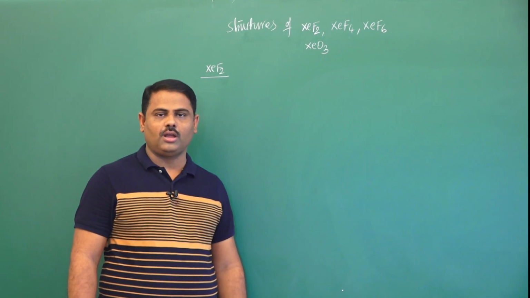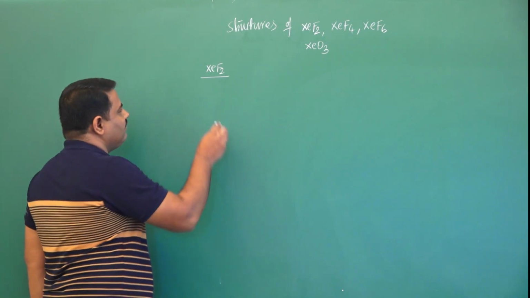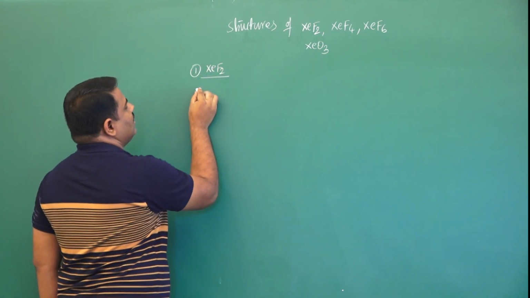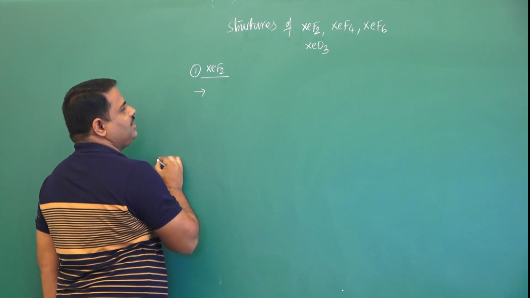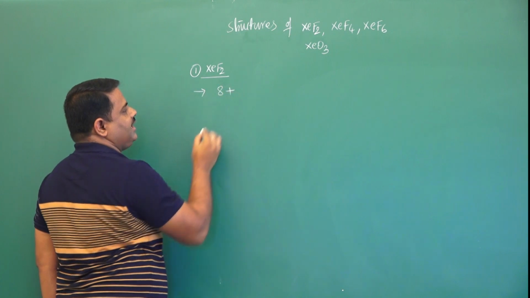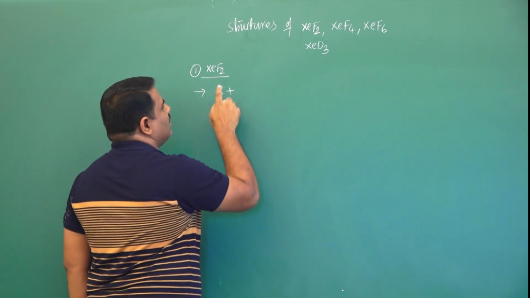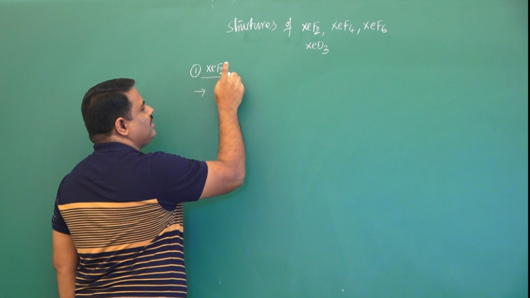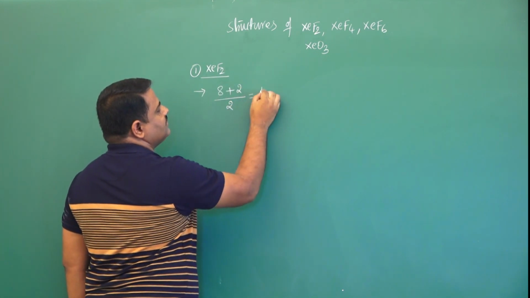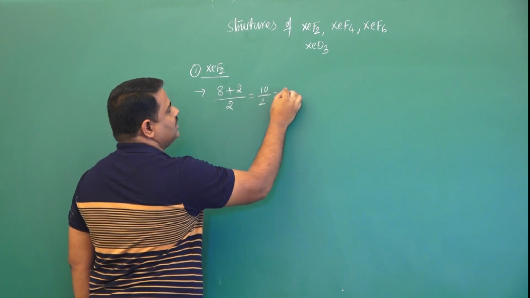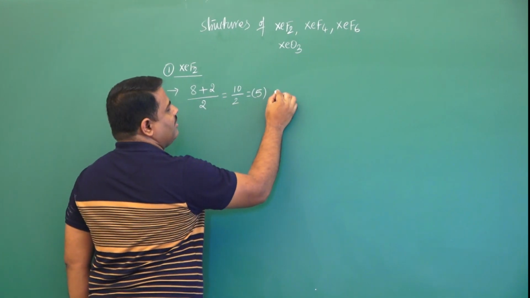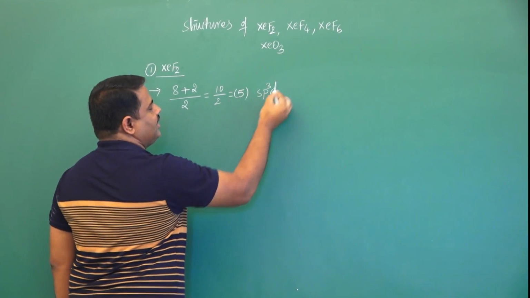Structures of xenon compounds. First one, xenon difluoride. What is the formula for hybridization here? Central atom is xenon, valence electrons are 8 plus number of monovalent atoms 2, divided by 2, that is 10 by 2, that is 5, an odd number, and hybridization is sp3d.